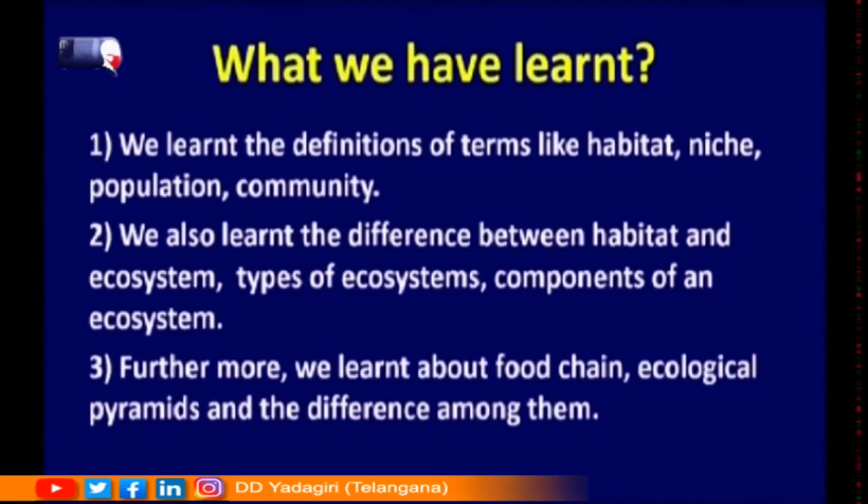So finally, what did we learn, dear students, in this particular lesson? We tried to understand some of the important terms like habitat, niche, population, community, differences between habitat and ecosystem, types of ecosystem, food chains, food pyramids, etc.